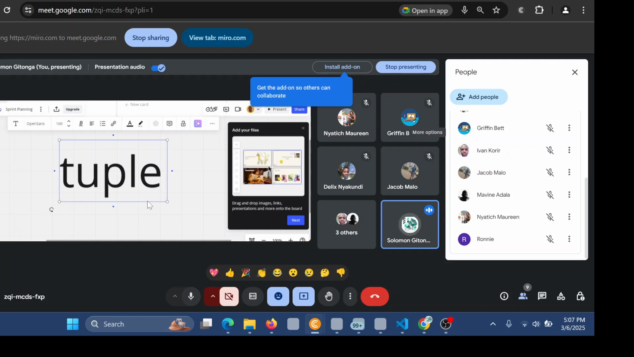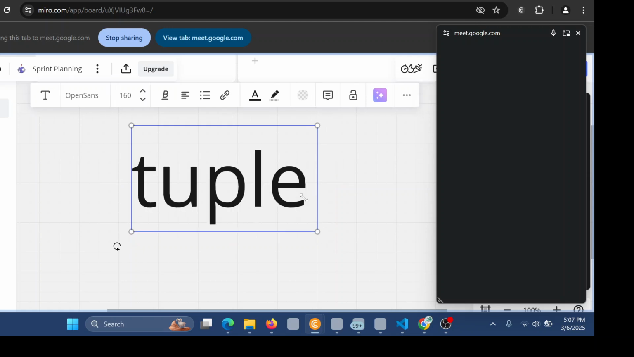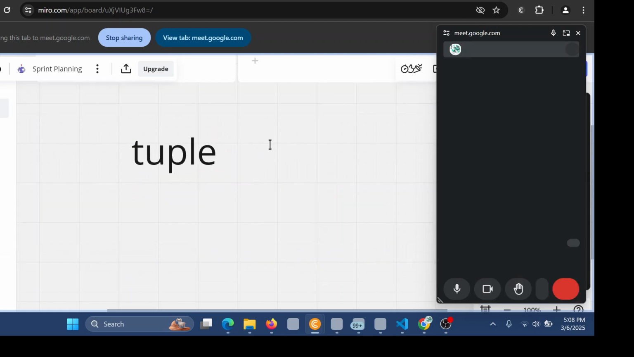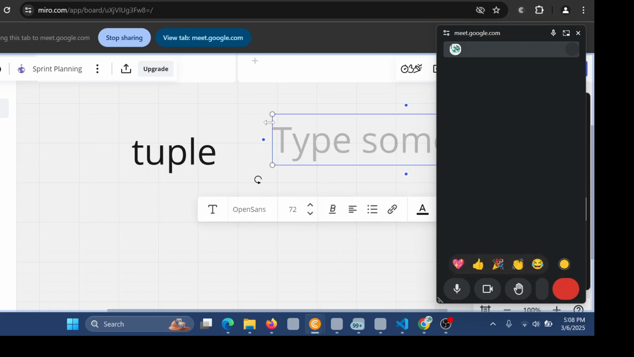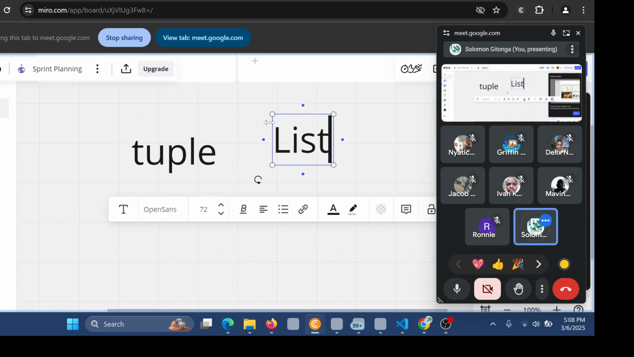Today we are going to talk about tuple. Yesterday we tackled list, I can remember that. Yes, we did a list and we saw how list is used.